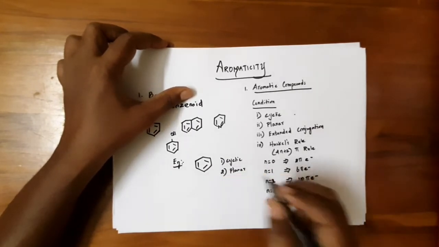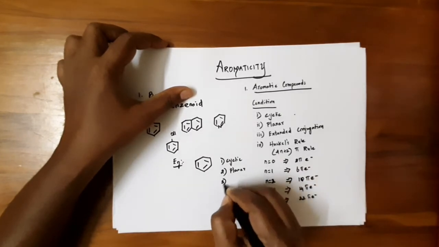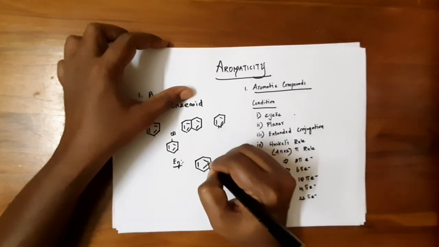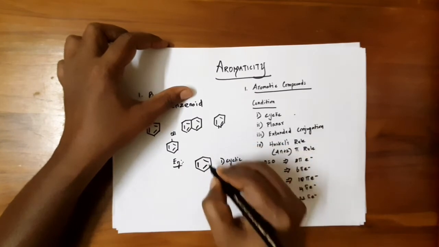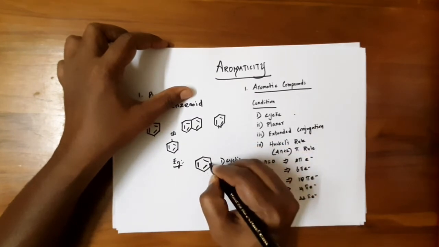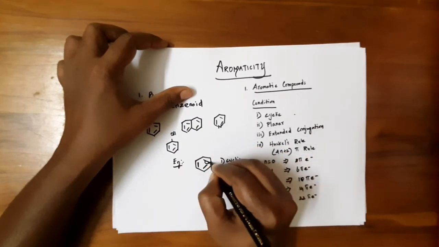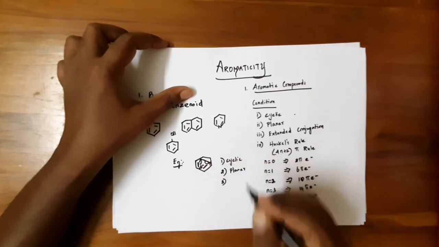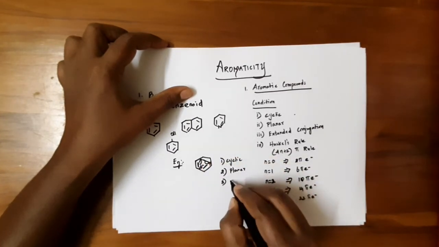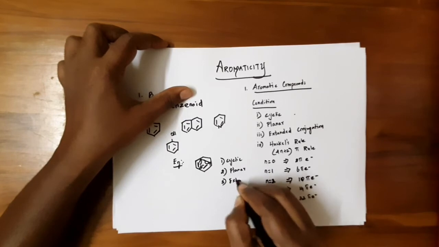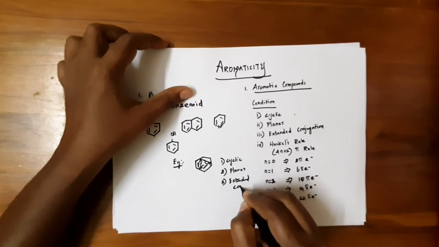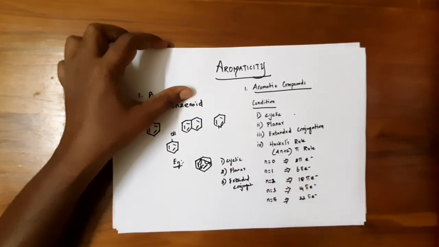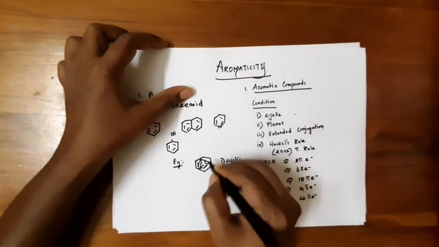And the third one is that it has alternate single and double bonds. These alternate single and double bonds in benzene will undergo delocalization and make resonance. So it has extended conjugation and it obeys Huckel's rule.